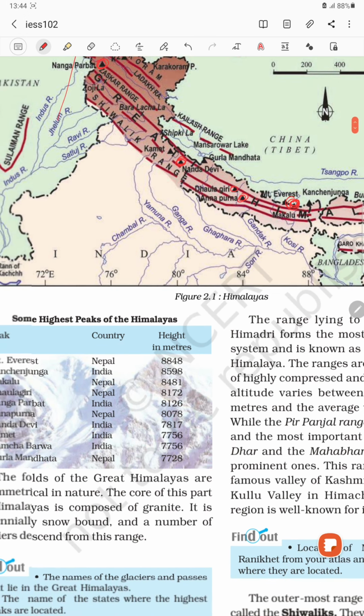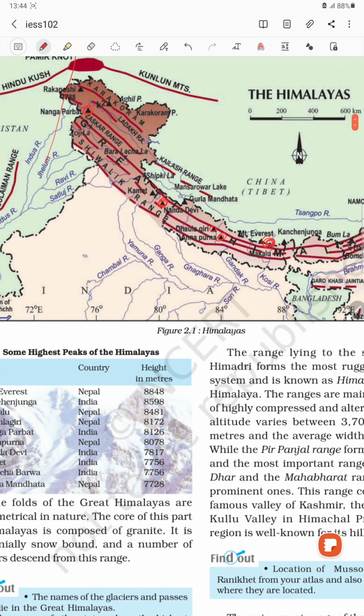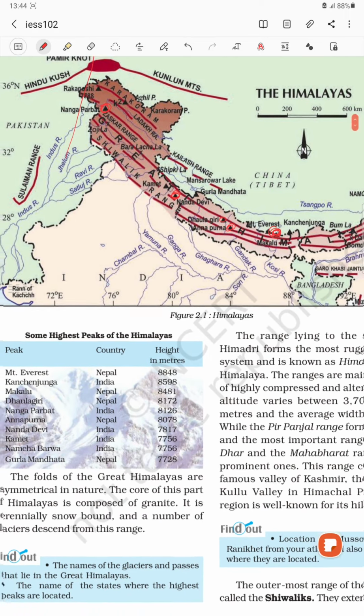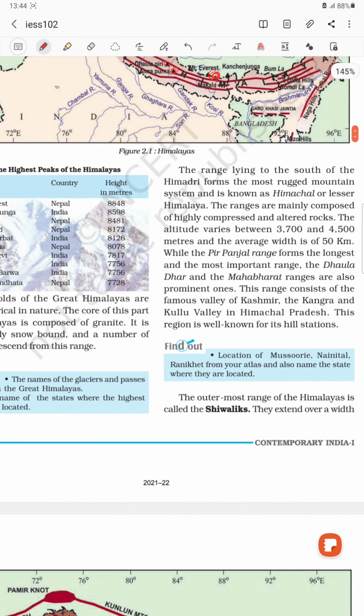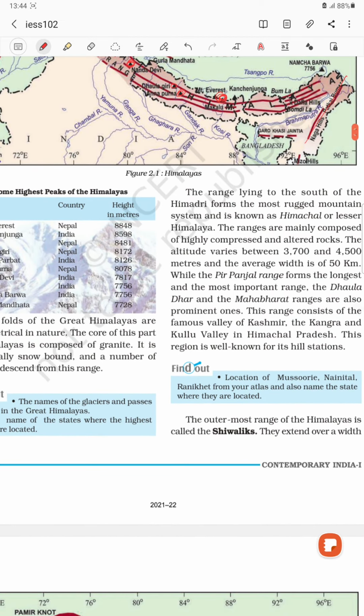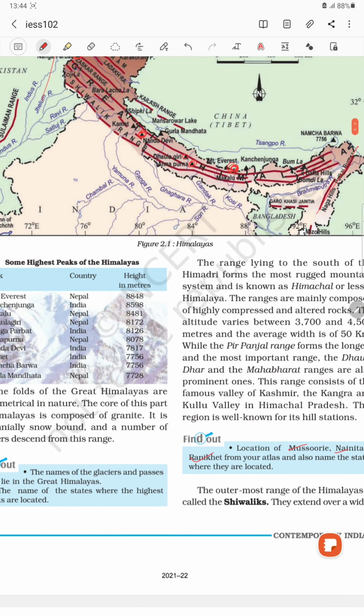Clear? Now come to the second one, the Middle Himalaya. This one has the Pir Panjal range and Mahabharat range. So many ranges it has. And it also has so many passes. Clear? Many important cities like Mussoorie, Nainital, Ranikhet are also present in the Middle Himalaya.